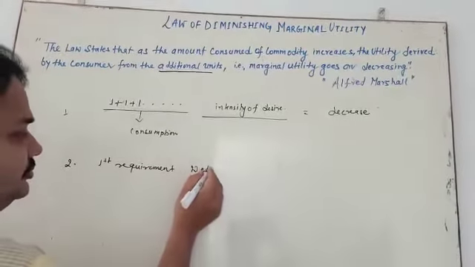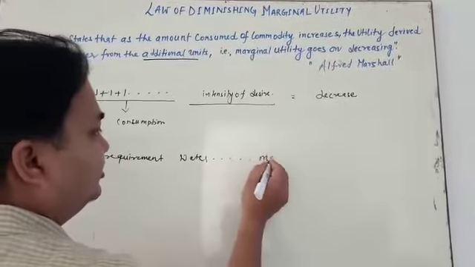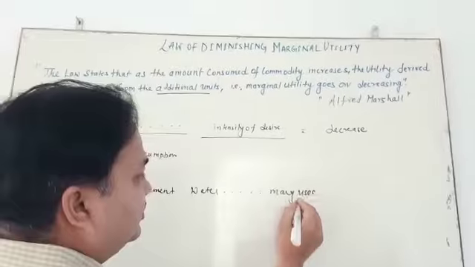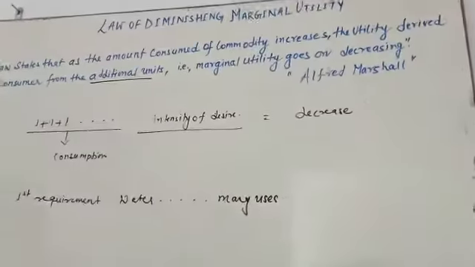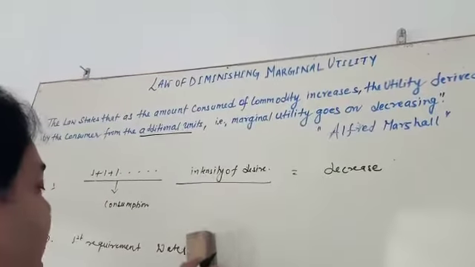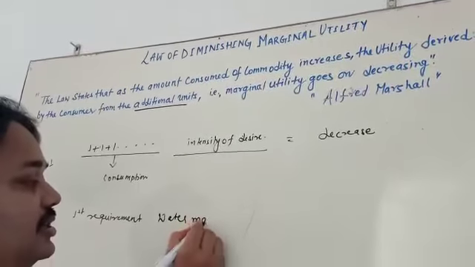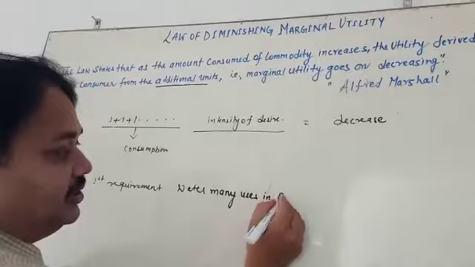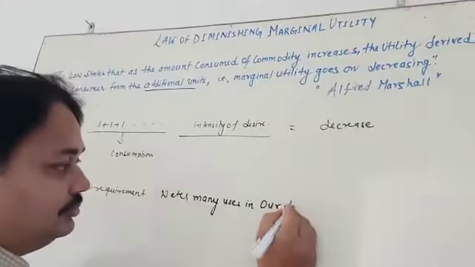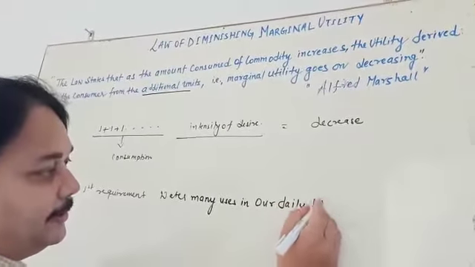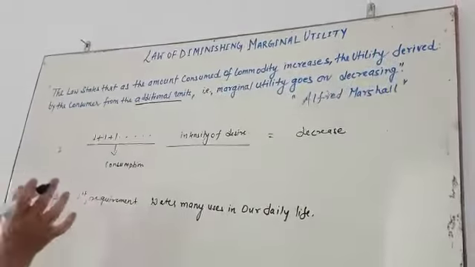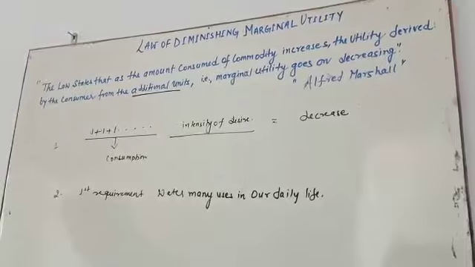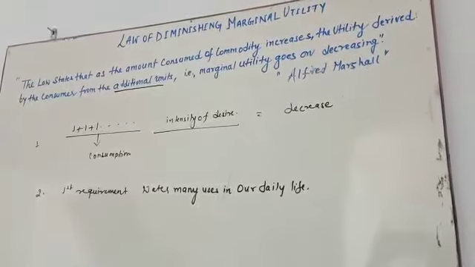Water has many uses in our day-to-day life. So, my dear student, what is the first requirement? You have to see that the first will be followed by the next important use.